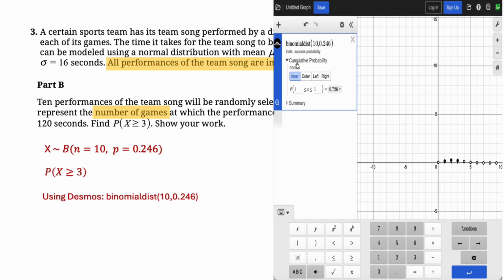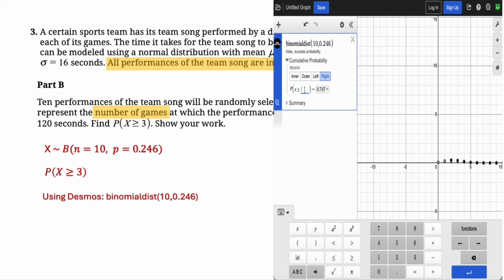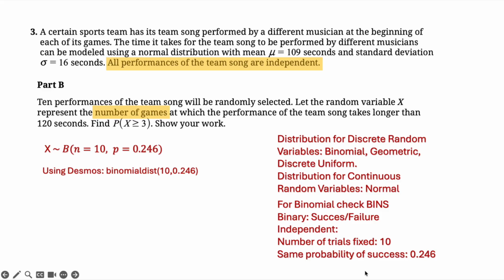We are finding the probability of x greater than or equal to 3, which is the right side. If it's less than or equal to, that would be the left. And x greater than or equal to 3. So that gives out the probability right here, which is 0.462. So we got the probability of x greater than or equal to 3, which is 0.462.